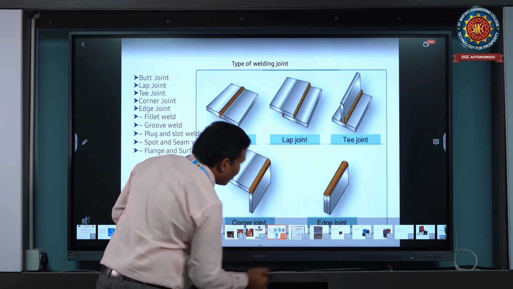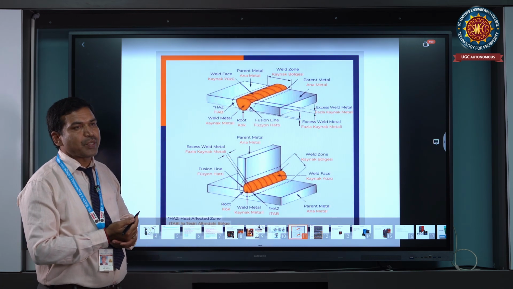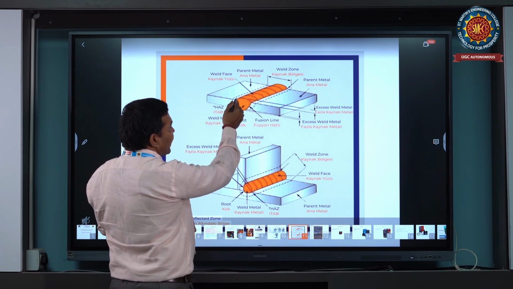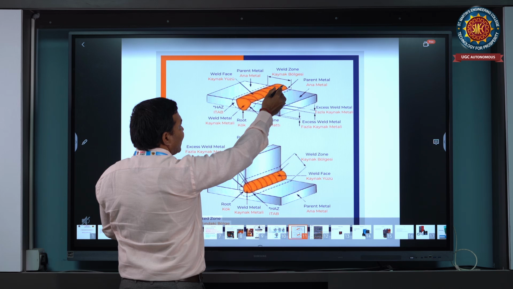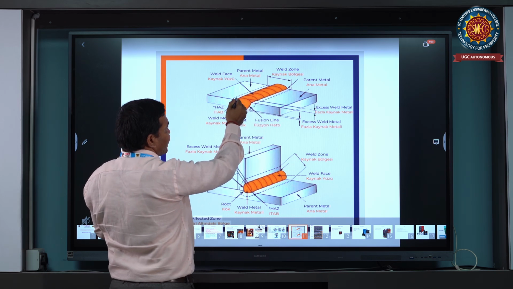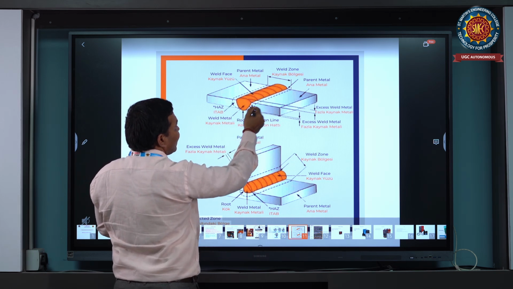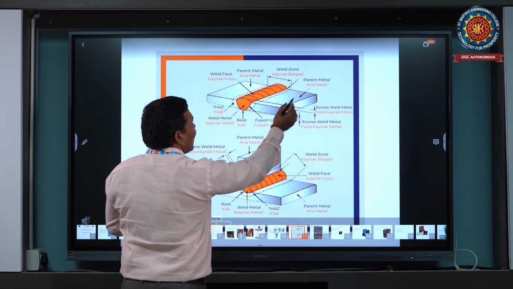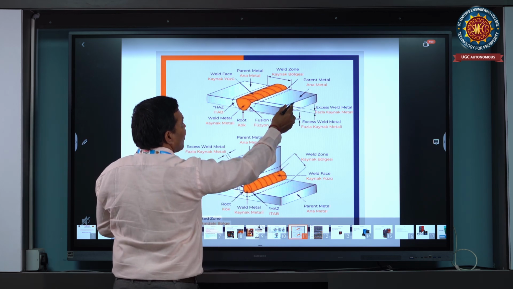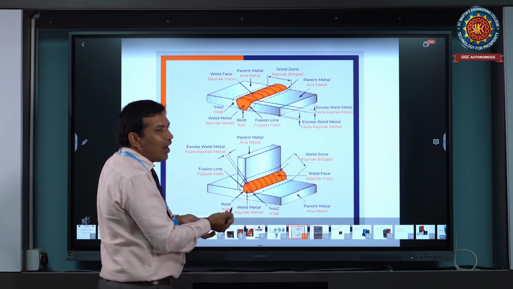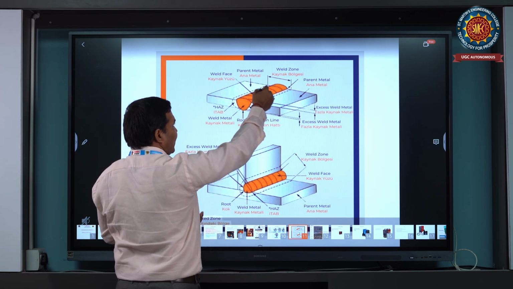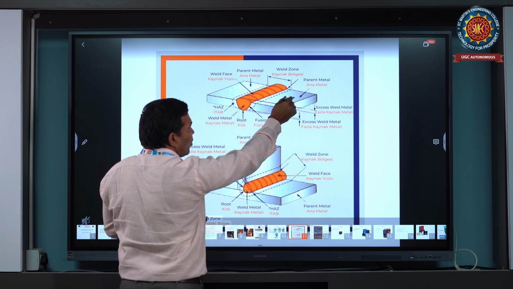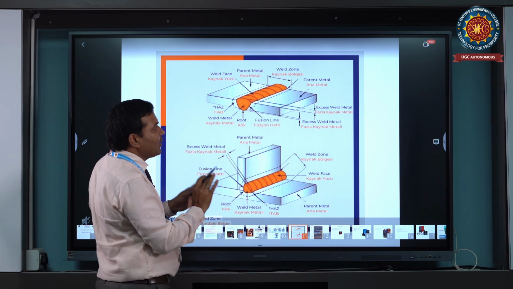Then next, what is the welding principle of the joining process? You can see here these are both base metal. It is a single V joint, welded with filler material joining the two edges. The dotted line given here is the welded zone. Compared to the base or parent metal, the welded zone is harder. Whenever you apply load, the welding zone area does not break; only if you apply more load does it break. It may be that the parent metal breaks instead.